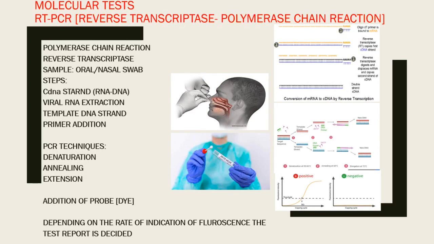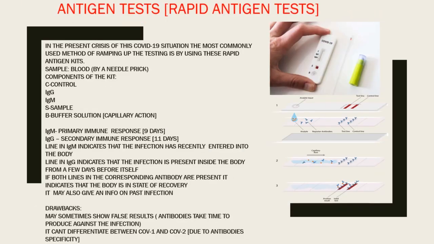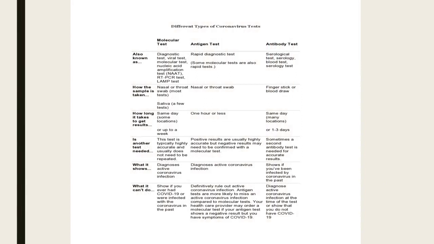So as you see in this last picture, there's positive and negative on the graph. You can see the yellow color line, which indicates that it's a positive report. Second one is the antigen test, also known as rapid antigen test. The first pic which I've put is the rapid antigen test, and the procedure I've explained clearly in this. So IgM and IgG, based on those antigen, the result is declared. But the drawback is that sometimes it might show a false result and it can't differentiate between COVID-1 and COVID-2. And this is the summary of different types of coronavirus tests. You can just have a look.